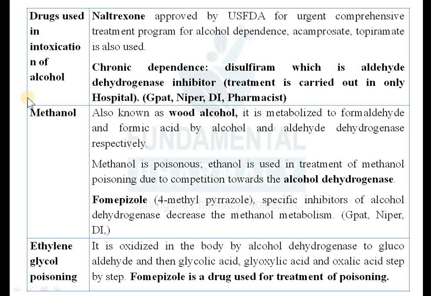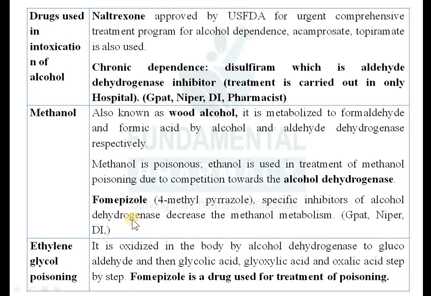Again, in case of methanol poisoning, you can use ethanol also. आप बोलेंगे सर कैसे मिथेनॉल की पॉइजनिंग में इथेनॉल कैसे यूज करेंगे? So ethanol and methanol, they have structural similarity. So ethanol will act as a competitive agonist to the alcohol dehydrogenase. methanol की जगह इथेनॉल जाएगा अल्कोहल डिहाइड्रोजेनेज के एंजाइम के पास और वहां पे उसको सैचुरेट कर देगा. So obviously if alcohol dehydrogenase is saturated, then your methanol will not be converted into formaldehyde.